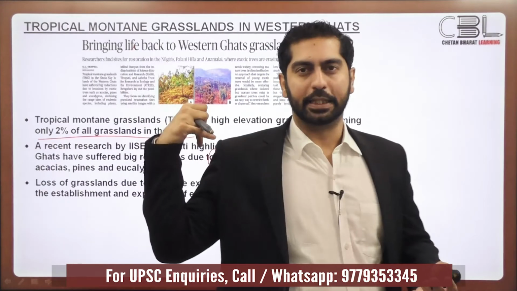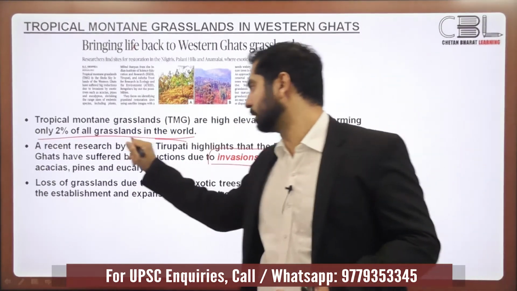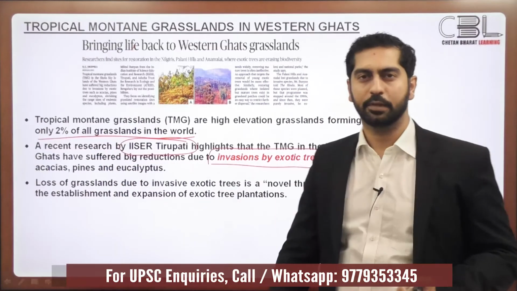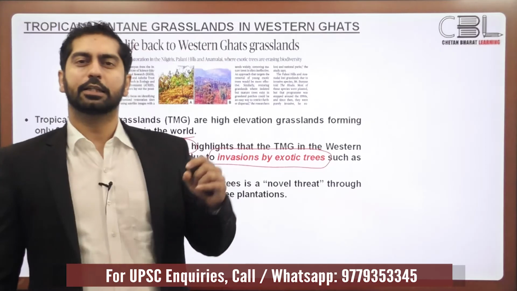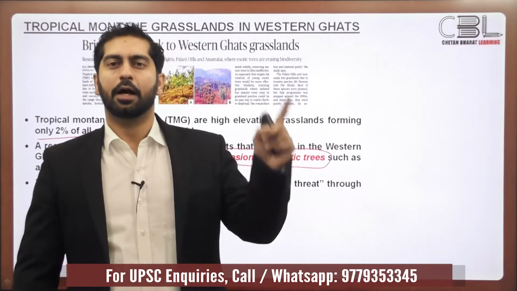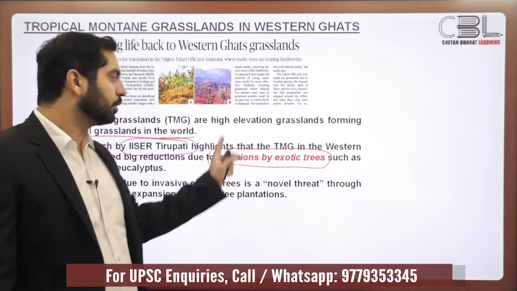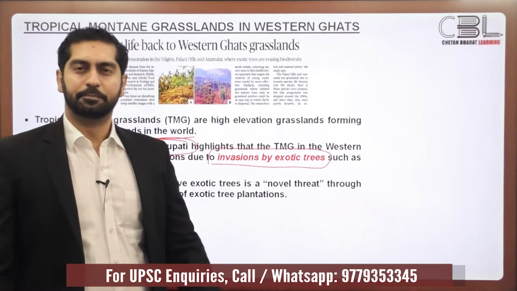But what is happening, as per a study conducted by IISER Tirupati, the Indian Institute of Science Education and Research? This study says that the tropical montane grasslands in the Western Ghats are getting degraded primarily due to invasion by exotic trees.